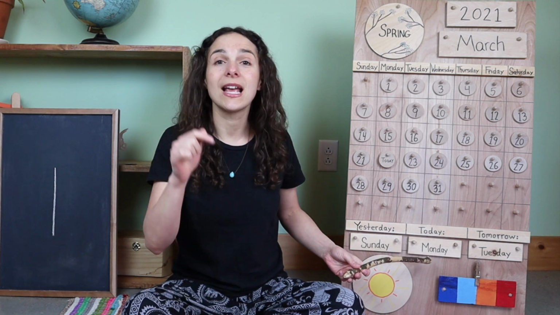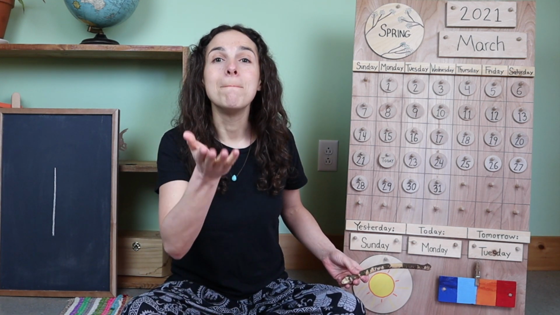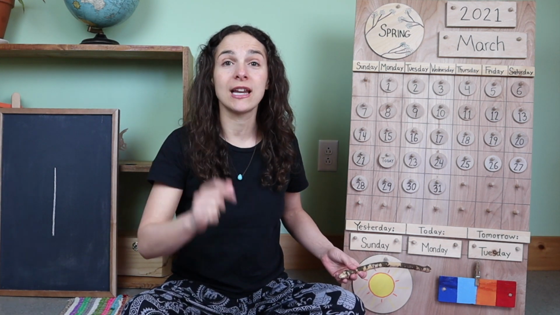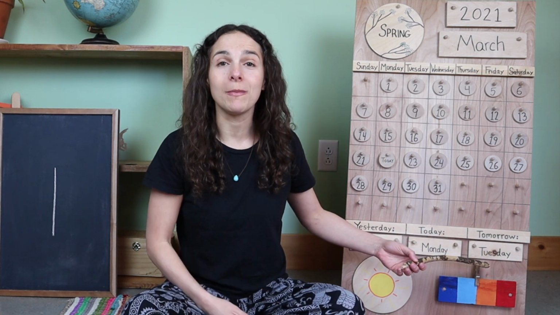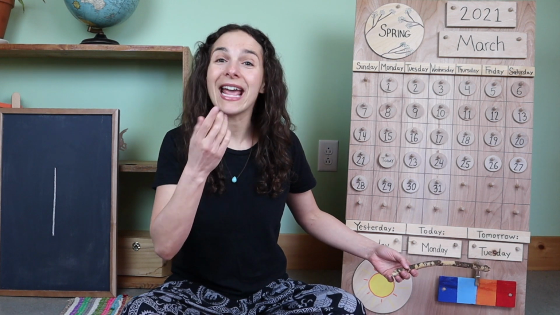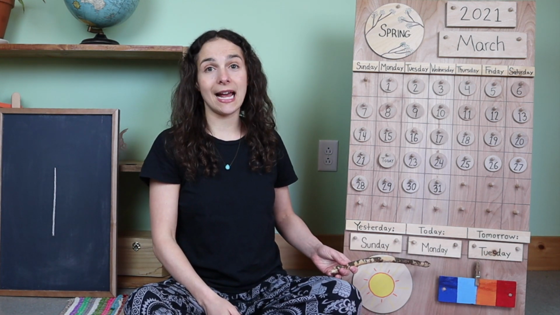So that means that today is Monday. Today is Monday, the first day of the weekday. And so tomorrow will be Tuesday. Tomorrow will be Tuesday. But let's go back to today and let's sing Today is Monday together.